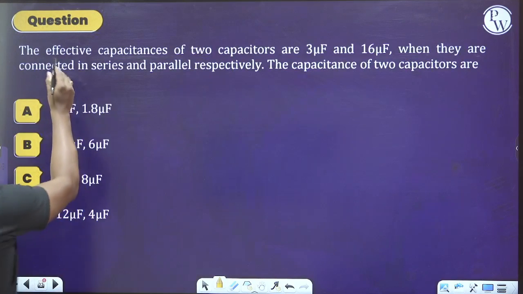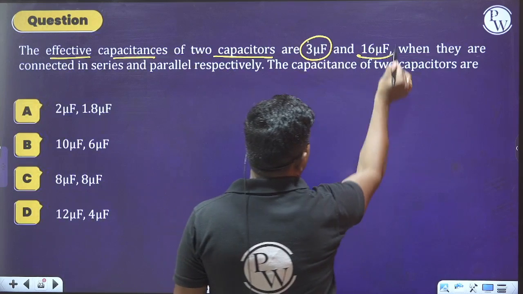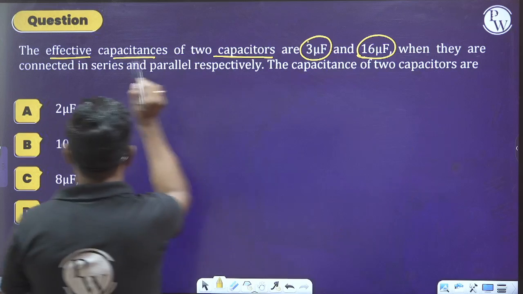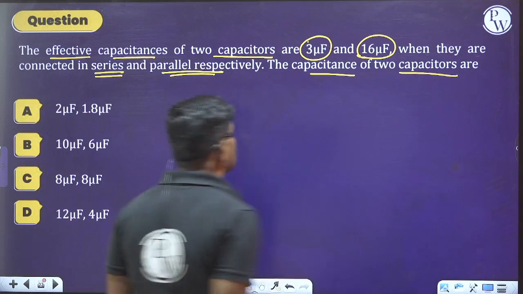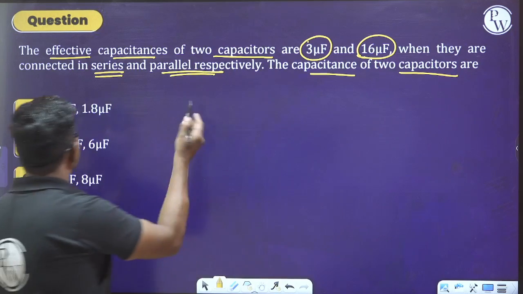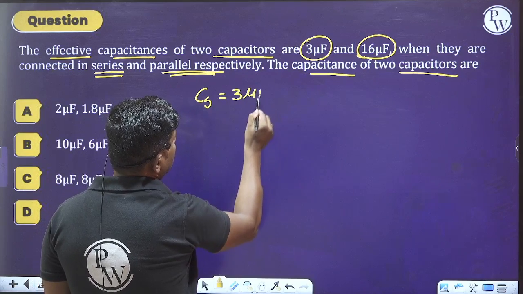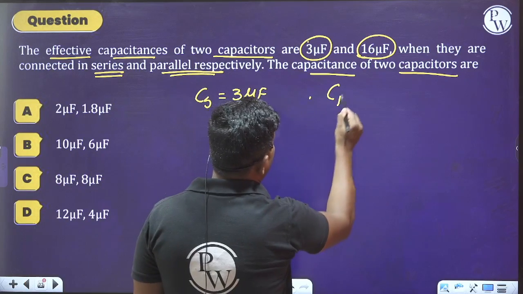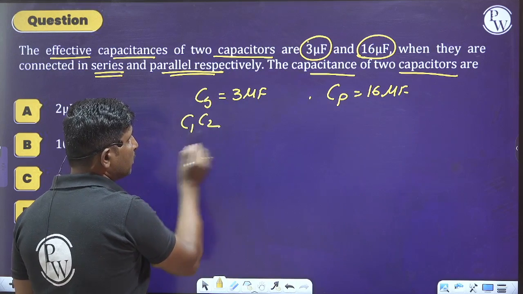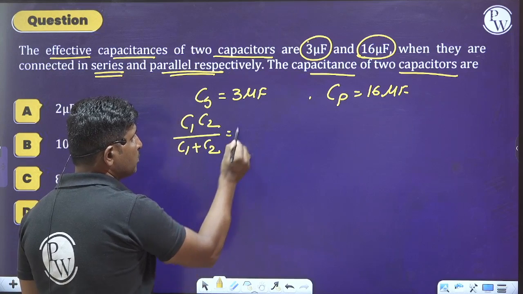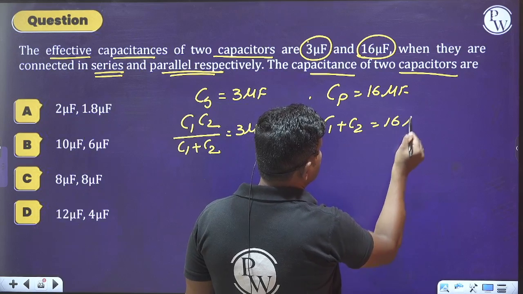What are they saying to us? The effective capacitance of the two capacitors are 3 microfarad and 16 microfarad when they are connected in series and parallel respectively. So when they are connected in series, it is equal to 3 microfarad, and when they are connected in parallel, it is equal to 16 microfarad. What is the series combination? We can say C1 C2 divided by C1 plus C2 is equal to 3 microfarad, and here C1 plus C2 is equal to 16 microfarad.